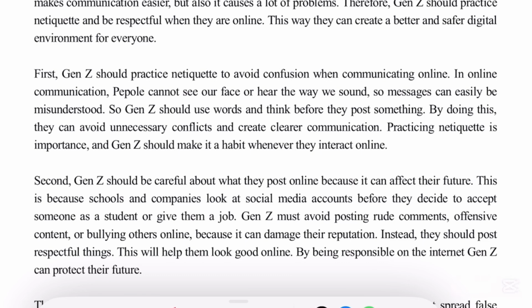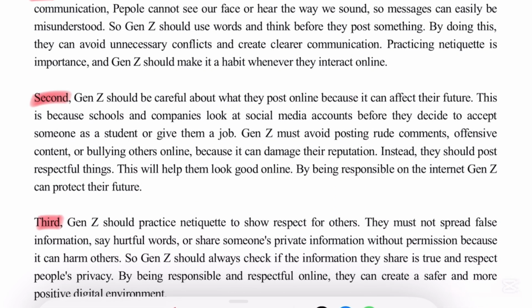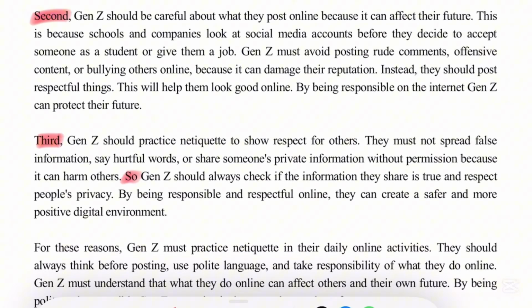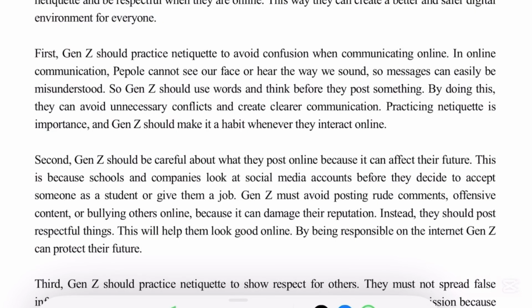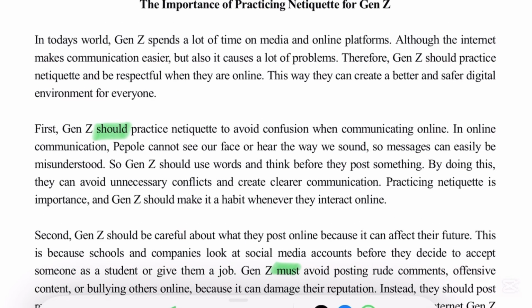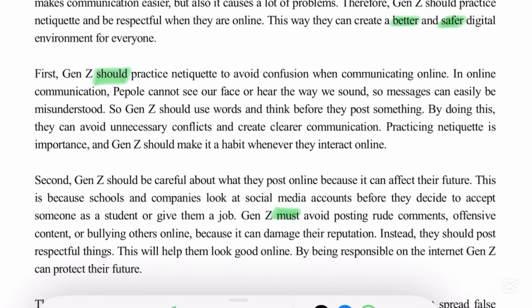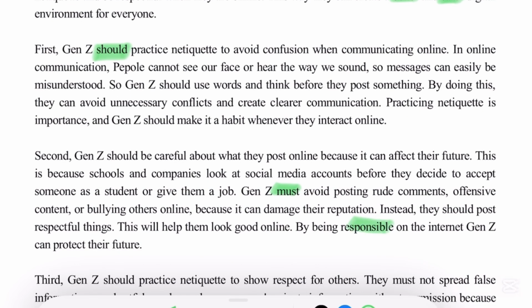Here there are first, second, third, so, and for these reasons. And the last one is persuasive language. In the text there are should, must, better, and safer. There is also responsible.